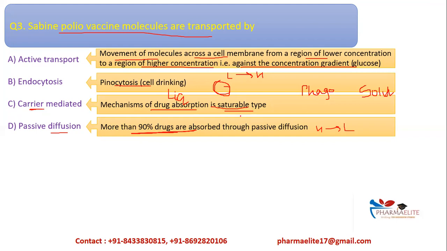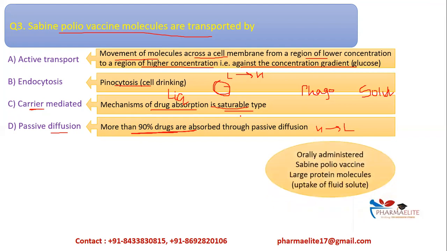Now let us see how the Sabin polio molecules are transported. These orally administered Sabin polio vaccines are large protein molecules and they are uptake of fluid solutes. Now we have just now seen, fluid solutes, what does it mean? That is the liquid solute. The process will be cell drinking, that is pinocytosis, which is a type of endocytosis. If this were solid particles, it would have been phagocytosis. Since these are liquid, it is called as cell drinking. Therefore, pinocytosis, and option B is correct.